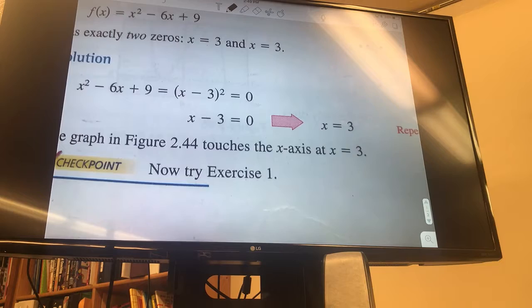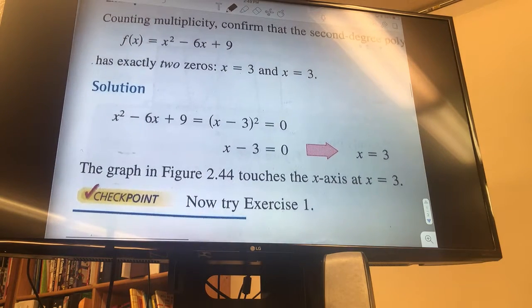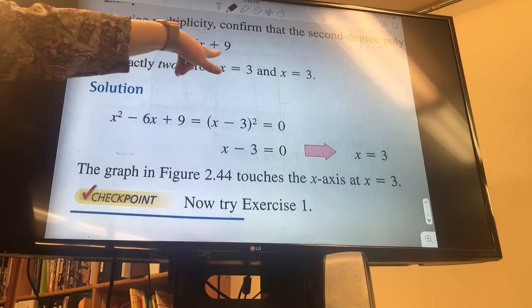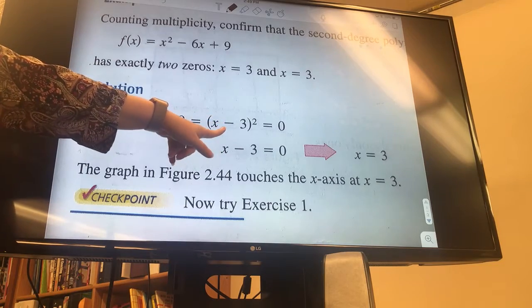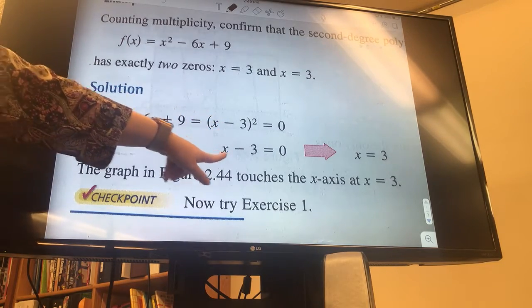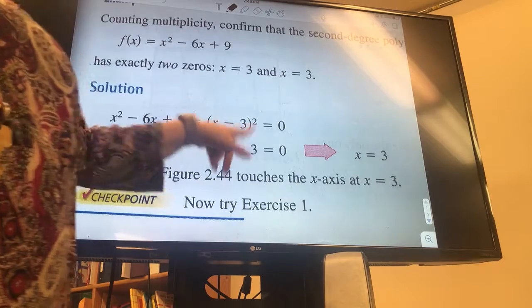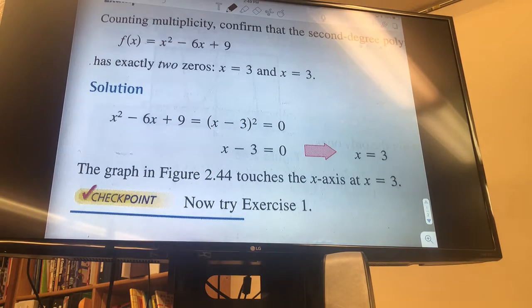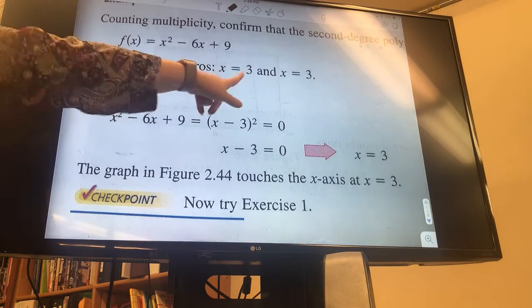So what they did is they just factored this guy. This factors into x minus 3 squared. So that means x minus 3 is a 0 twice, because there's 2 of them. Another way you could have done this is to prove that it has exactly 2 zeros.